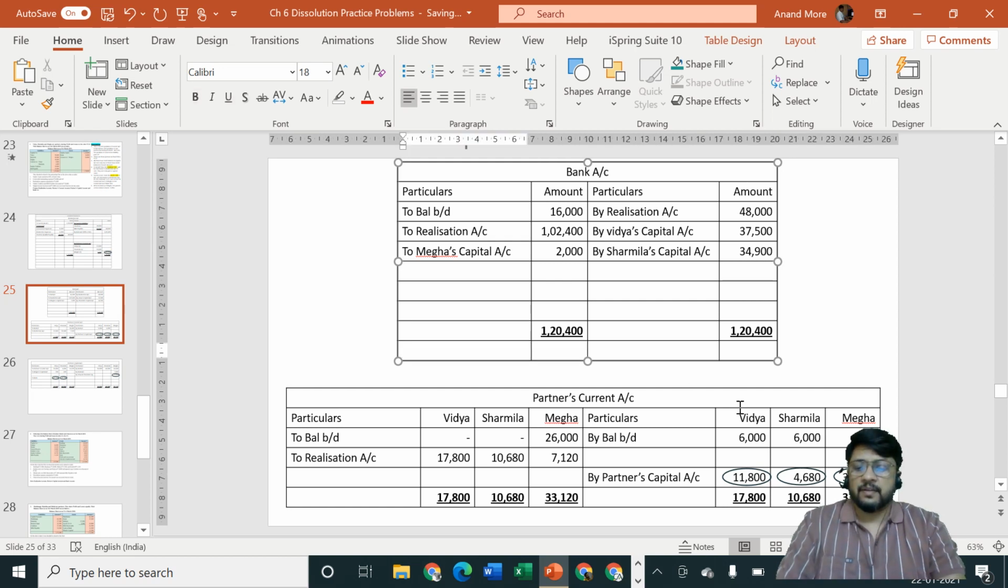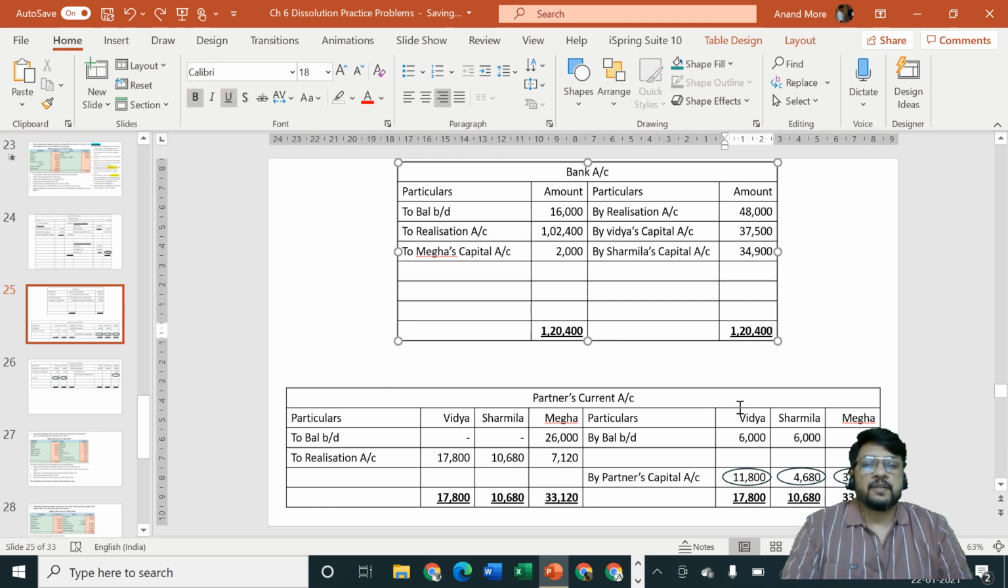So the first question, which was having a difficult situation, multiple different situations: current account debit balance was there, unrecorded liabilities paid off, and one of the partners has become insolvent. So we have seen the steps for the same. What is the way in which we have done it?